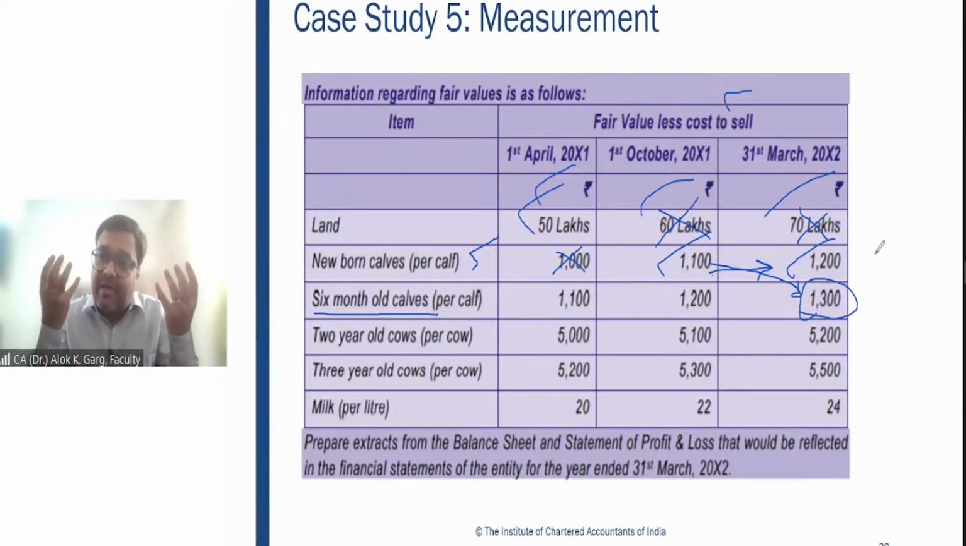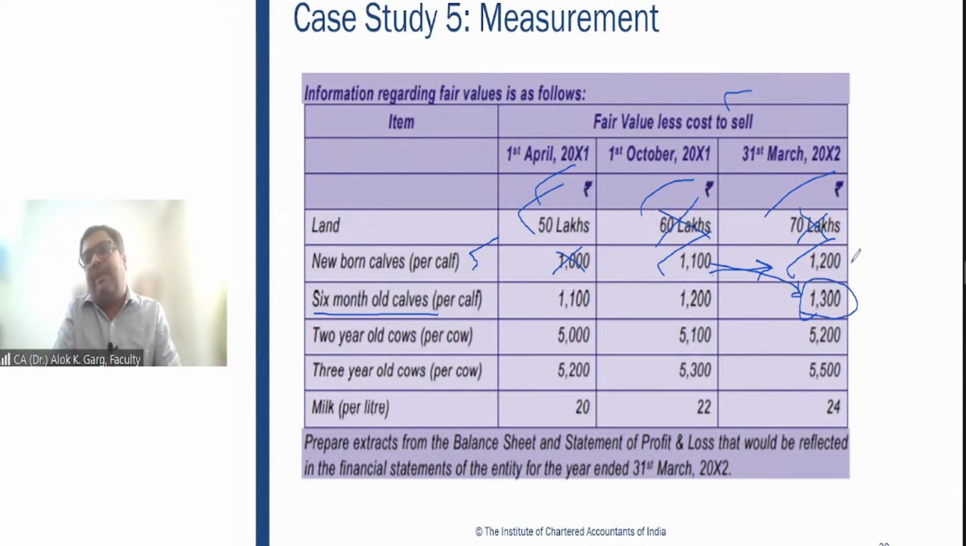अगर ये न्यूबॉर्न काफ ही होता तो भी 100 रुपए इन्फ्लेशन का इंपैक्ट है, तब भी द फेयर वैल्यू बिकम्स 1200. But since this calf has become 6 months old, so it has become 1300. So the difference between 1100 and 1300, 100 rupees pertains to price change up to 1200. Then 1200 to 1300, it pertains to physical change, biological transformation change. Right? Is that clear? 1100 to 1300, is that clear?